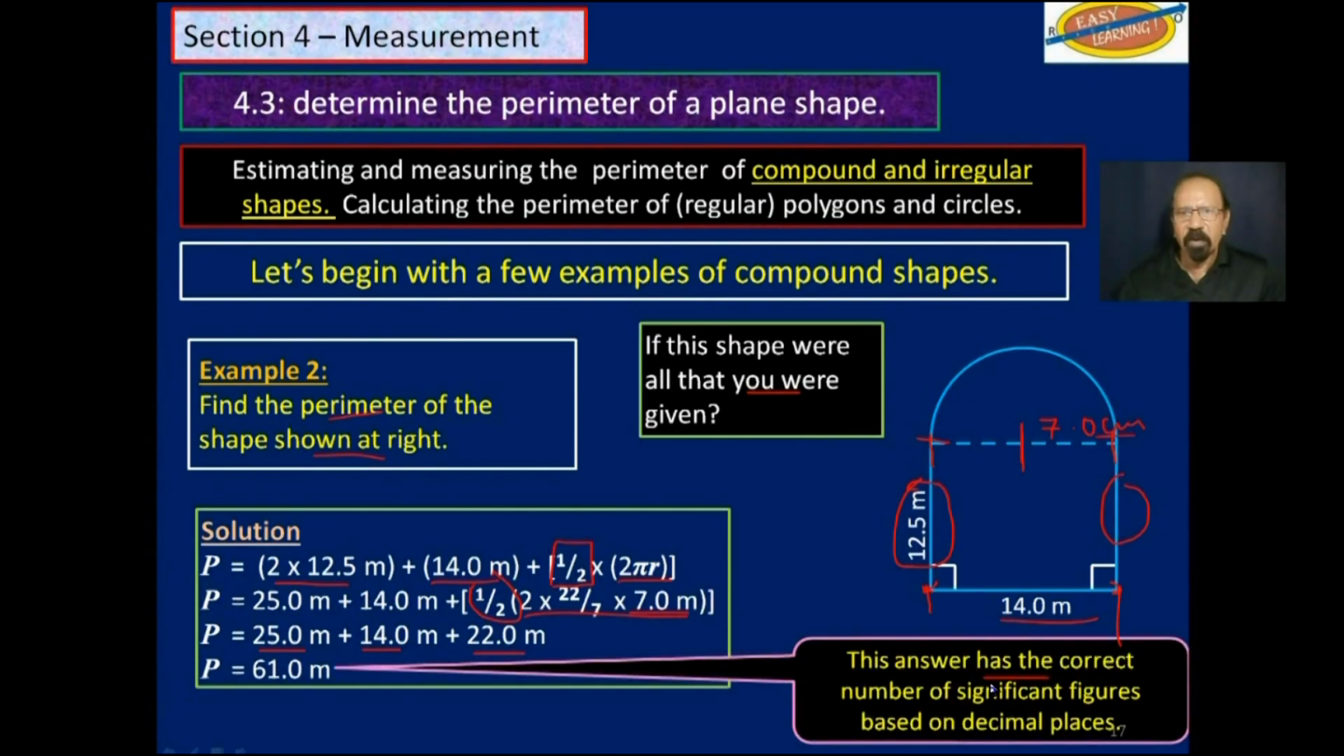This answer has the correct number of significant figures based on decimal places, so we can leave it like that, and that should be acceptable to CSEC. Your calculator may not actually give you the 0 here, but just to be certain, we can always put in the margin of error, plus or minus 0.05 meter.